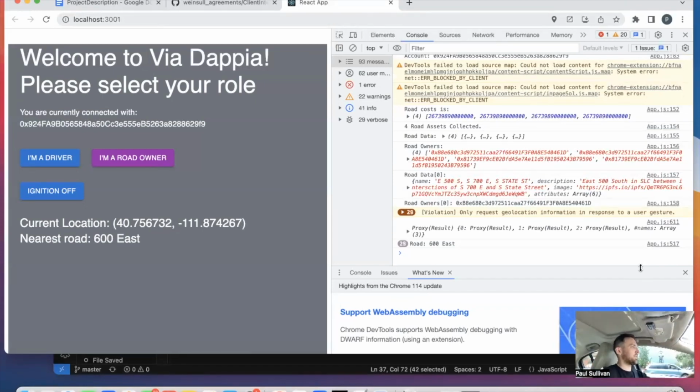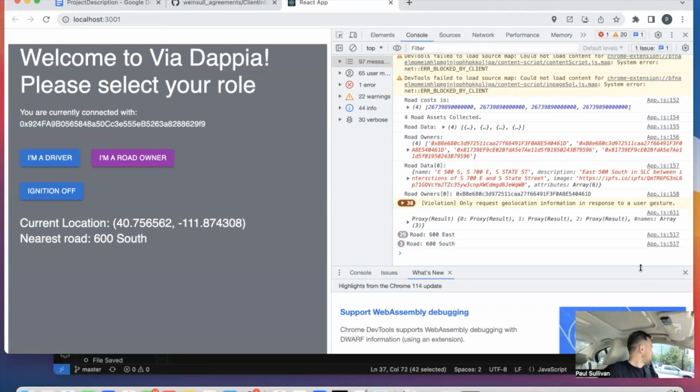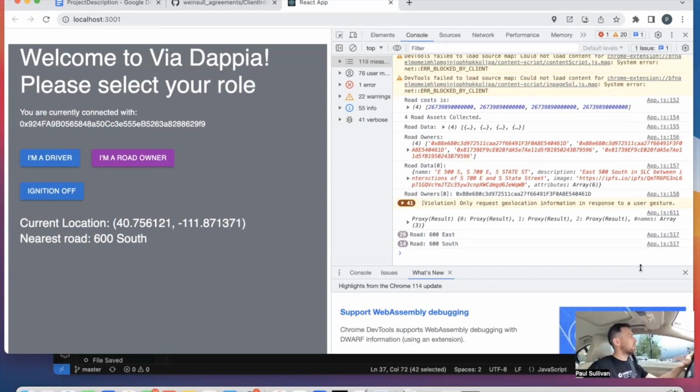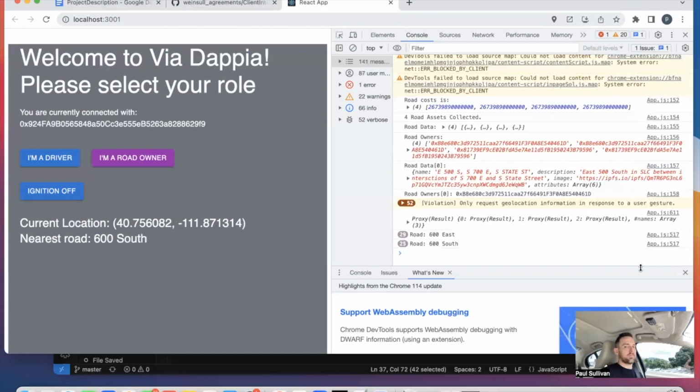At the end, once I turn the ignition off, all of that information, the distance that I traveled on any one of these owned roads, is going to be sent to the blockchain. The price per unit of distance is going to be applied for whatever road I went on, and it's going to be paid to that road owner. We're going to see here in a moment that I'm on one of these owned roads, and a path is going to start to be recorded.